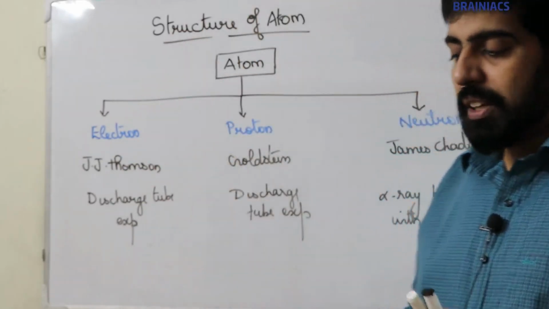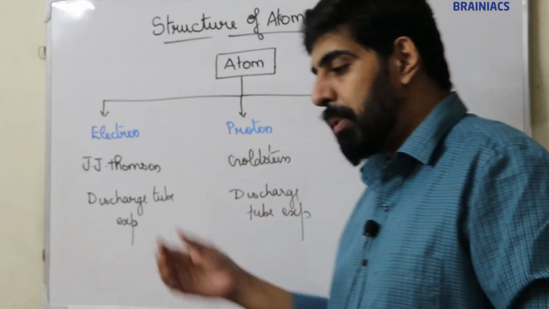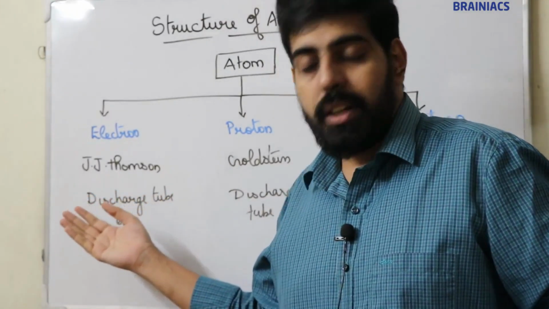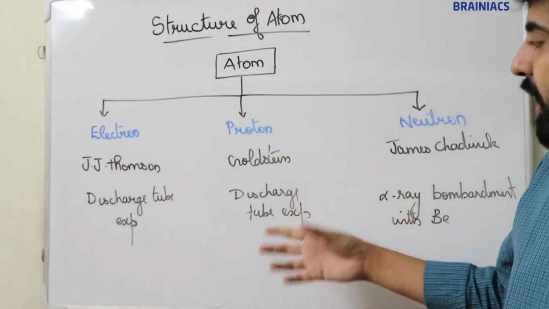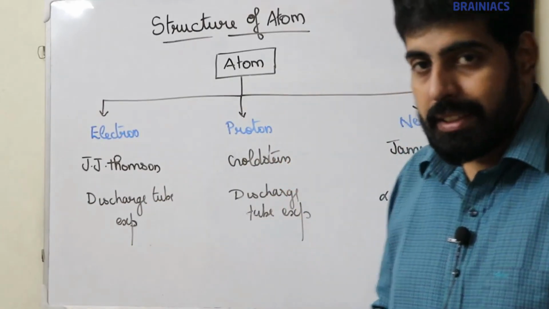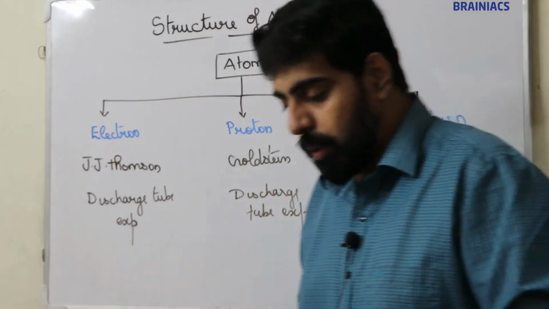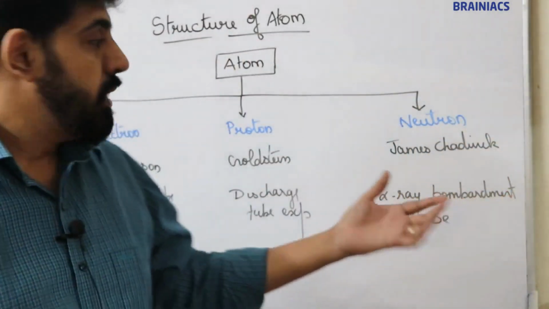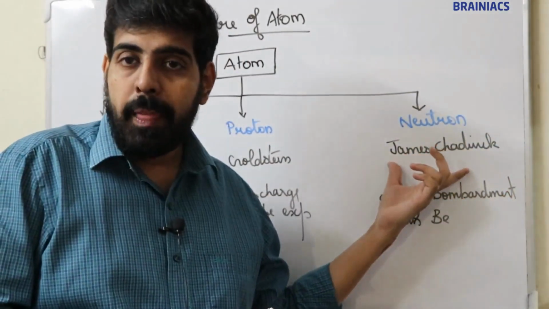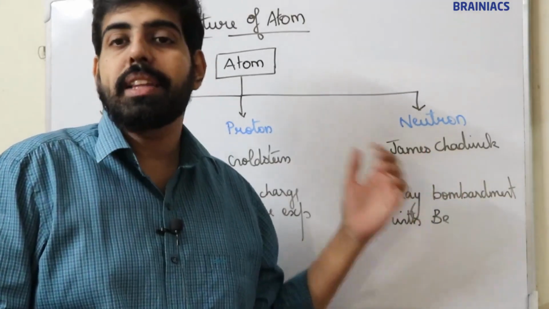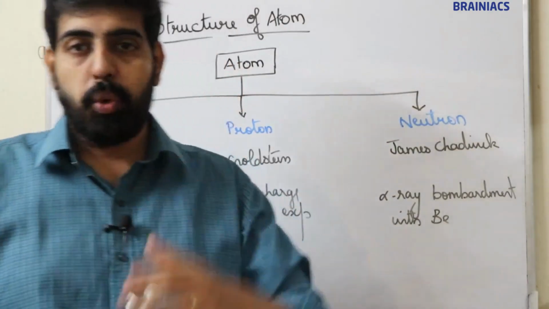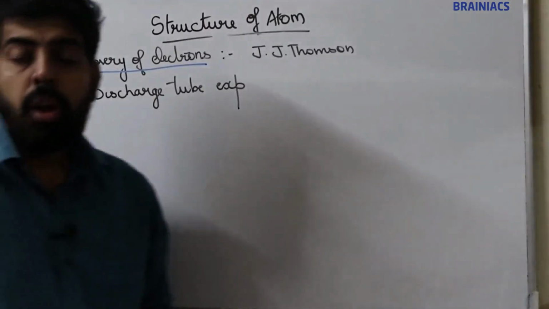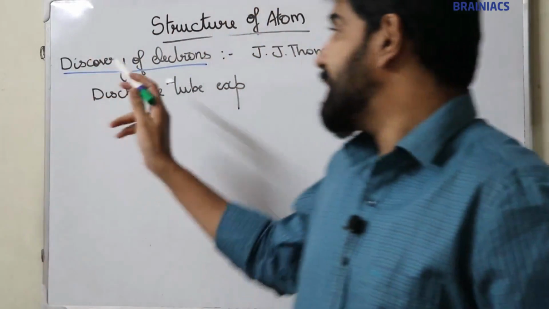I think it's clear. So the electron was discovered by J.J. Thomson, and the experiment behind this discovery was the discharge tube experiment. The proton was discovered by Goldstein, and the experimental technique behind this discovery is the discharge tube experiment. And the neutron was discovered by James Chadwick, and the experimental technique behind this discovery is alpha ray bombardment with beryllium nucleus. I think it's clear. Moving on to the next topic, discovery of the electron.